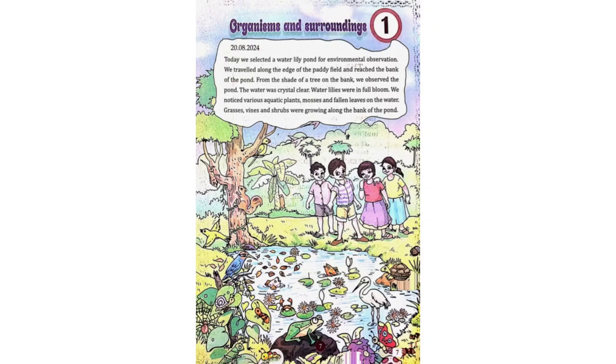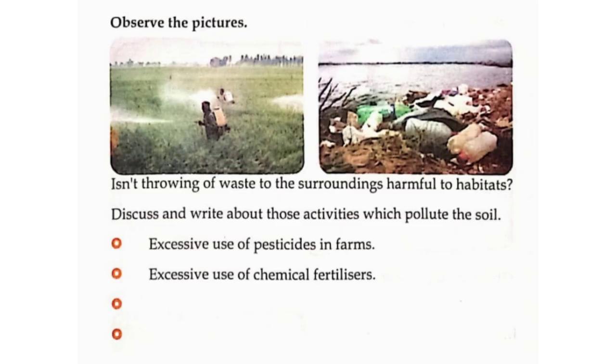Unit 1, Organisms and Surroundings. Observe the pictures. Isn't throwing of waste to the surroundings harmful to habitats? Yes. Discuss and write about those activities which pollute the soil.